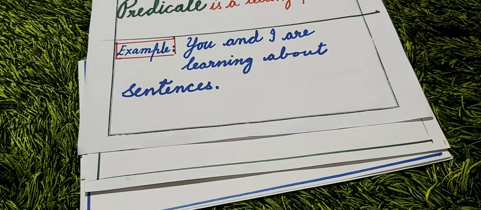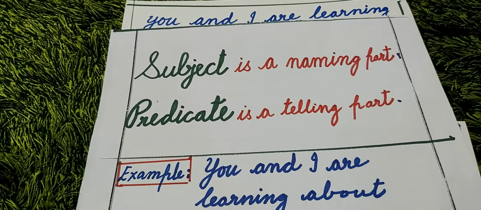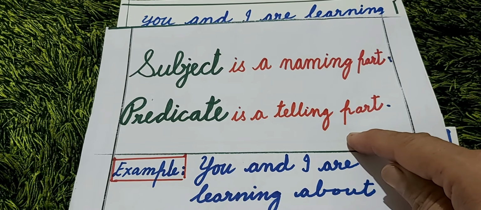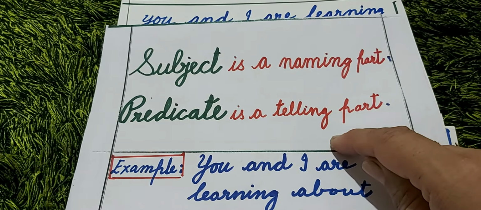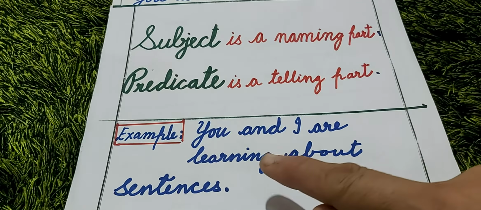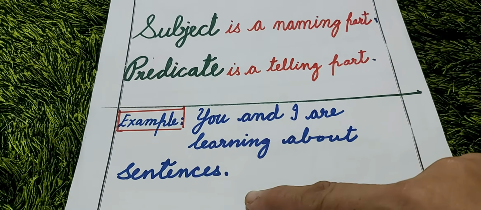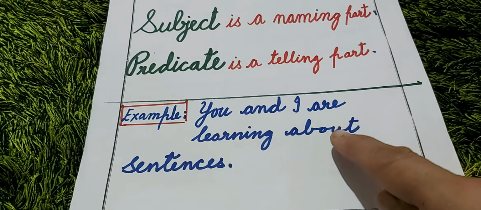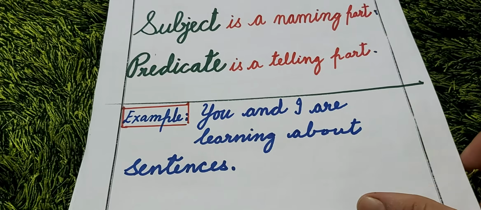Now see children. Subject is a naming part. Predicate is a telling part. Let's see through an example. You and I are learning about sentences. You the students, and I the teacher, are learning about sentences.